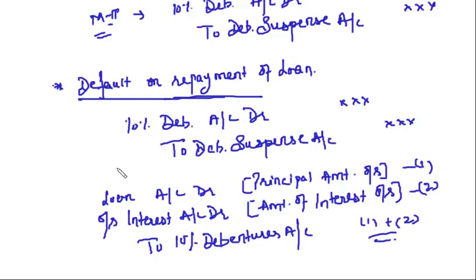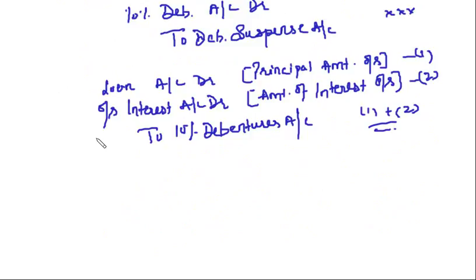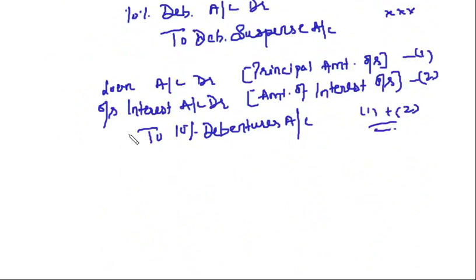Clear? Is this clear, friends? So this is all about issue of debentures as collateral security. I hope this much is clear to you. It was a very small, very easy topic. Default on repayment of loan, that is done.